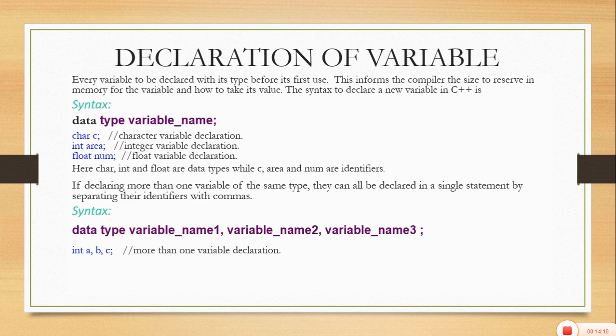If you want to declare more than one variable having the same data type, it can be done by the syntax written over here. The same data type for the three variables, separated by commas. So there is an example: a, b and c. There are three variables, and all three have the same data type, int. So any number of variables having the same data type can be declared in a single statement.